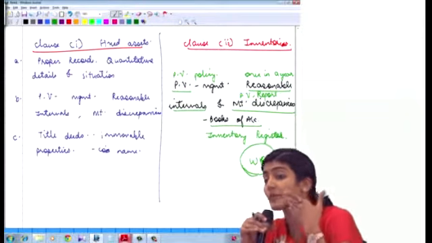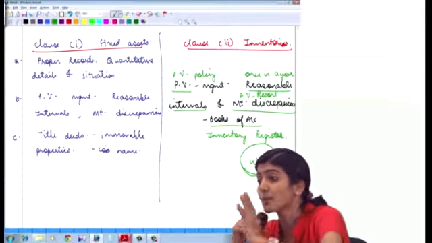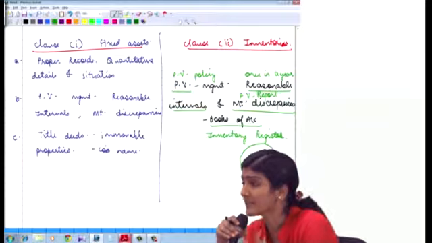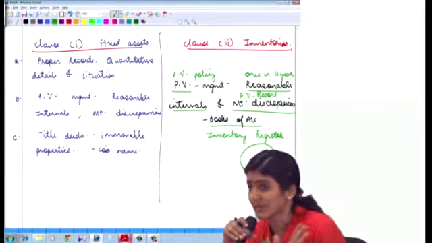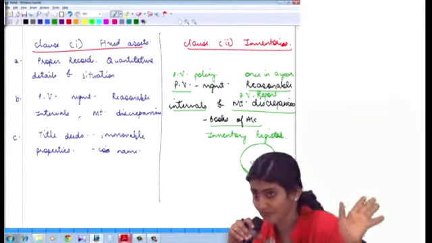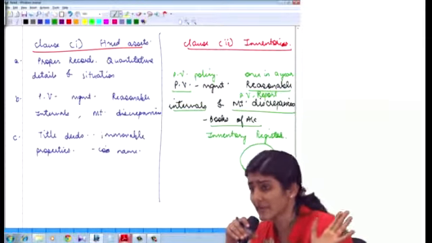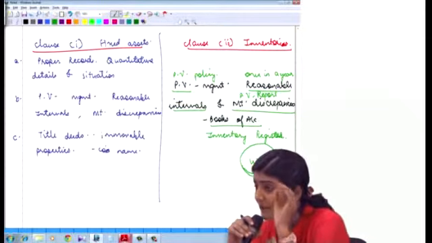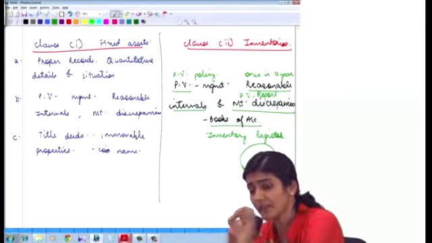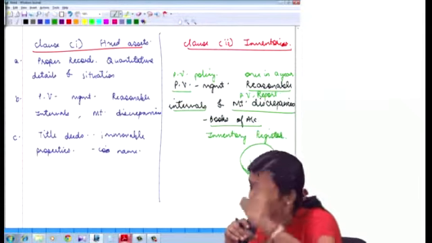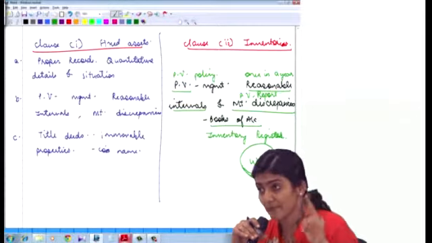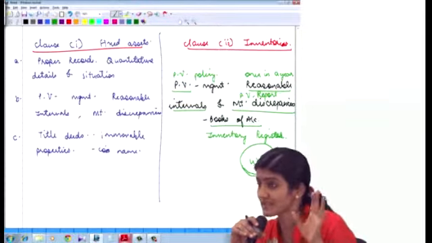So old Caro also had a point for inventory: whether the procedures followed for physical verification are adequate in relation to the size of the company and the nature of its business. And that point has been deleted now from the Caro 2016. Now it talks only about physical verification at reasonable intervals and discrepancies properly dealt with. That's it. Right, so that is clause 1, which is fixed assets, and clause 2, which is inventories.